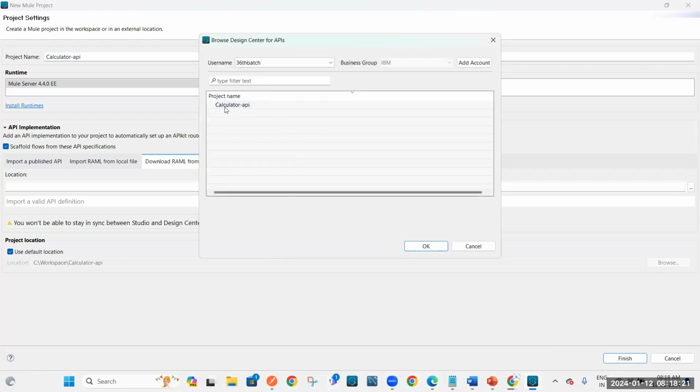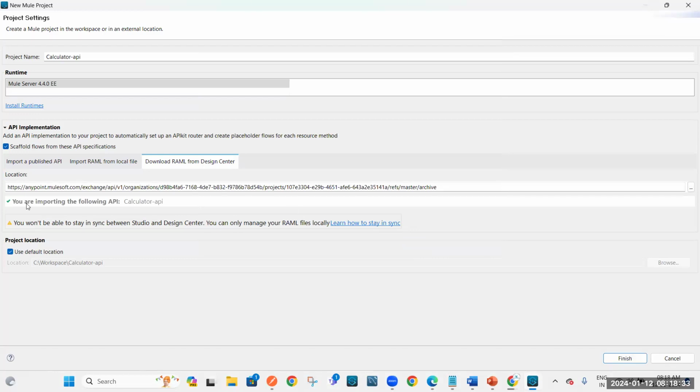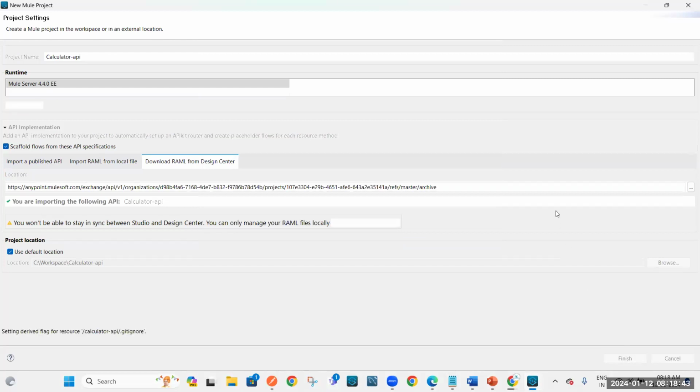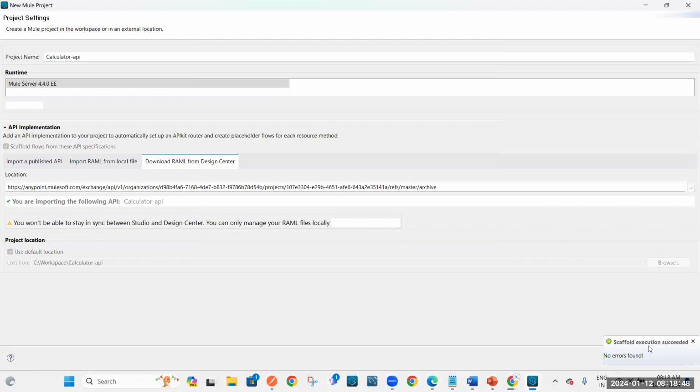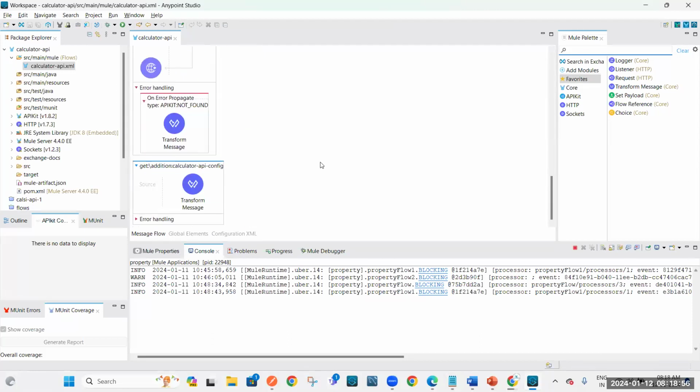See here it will display which one we created, calculator API. Just click on select and then OK. It will import that particular API. Can you see? You are importing the following API. If you click on finish, automatically it will generate a scaffold. Scaffold is nothing but flows. Scaffold execution succeeded. See, automatically some flows got created over here.